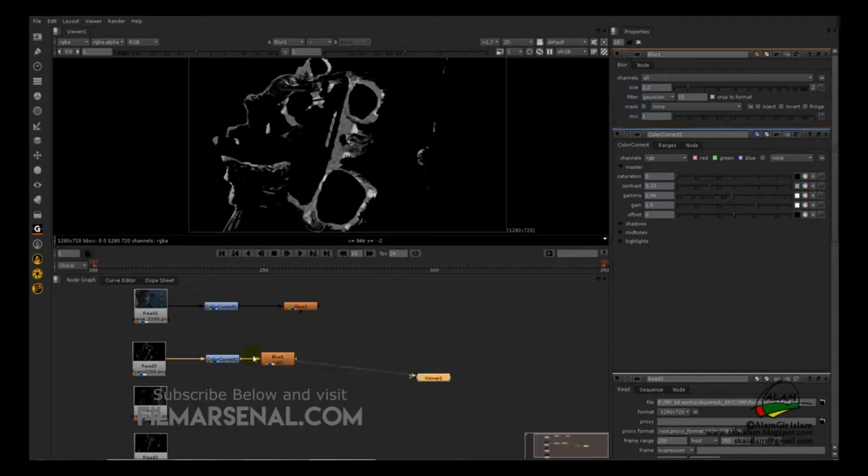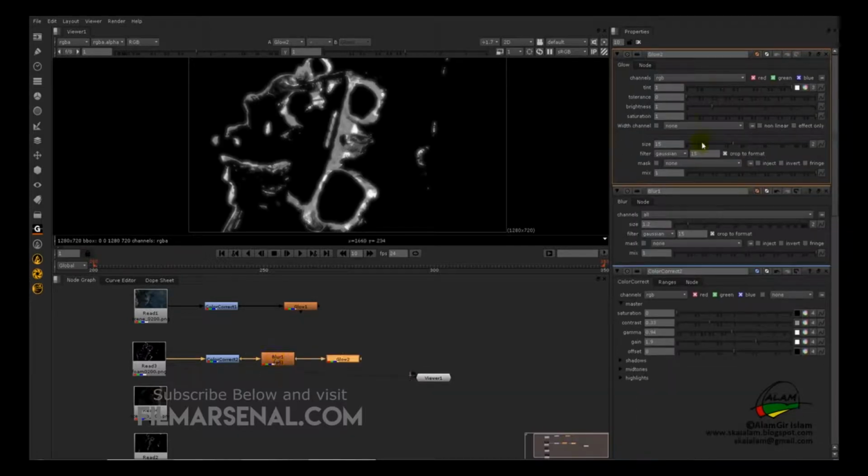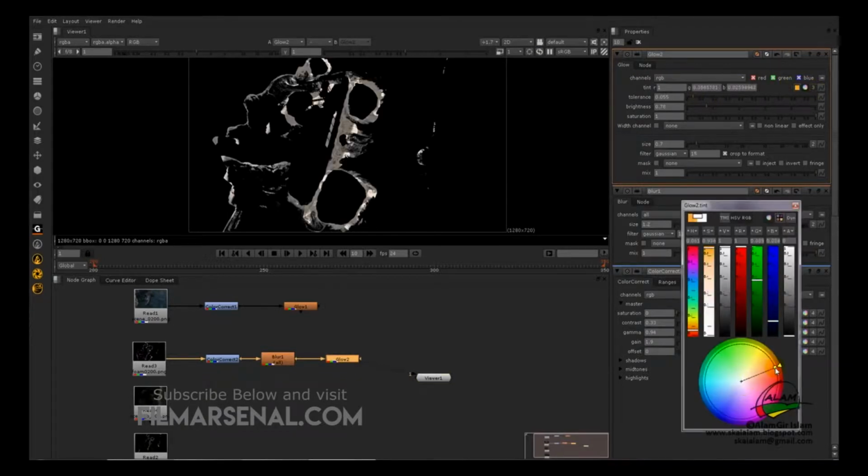Okay, and then we'll use a glow. Hit tab and we have already selected glow, hit enter. First we'll decrease the size and the brightness. We'll decrease the brightness a bit, and tolerance, we'll increase the tolerance to say 0.05, and we'll change the tint to an orange color.